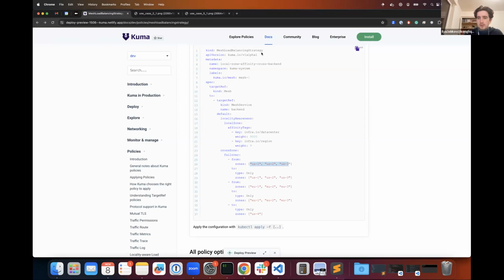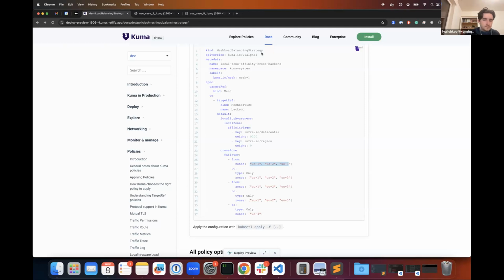So we actually changed the default, right? No, this is how it worked. Really? Yes. Okay. I was thinking we do equal spreading between all the services in other zones and our local zone. Yeah, I think we haven't changed anything in the default behavior. If you have no policy, it's the same as it was.